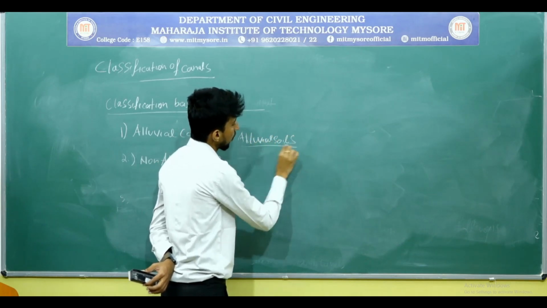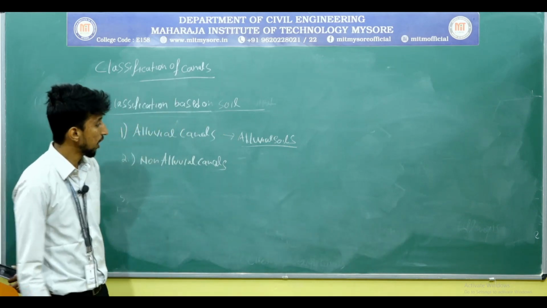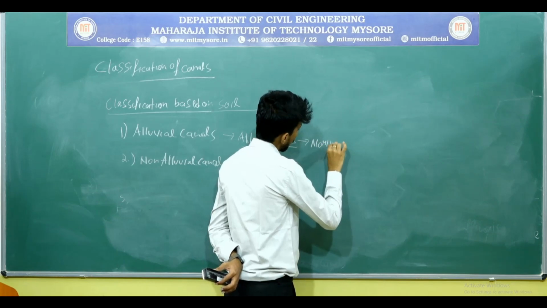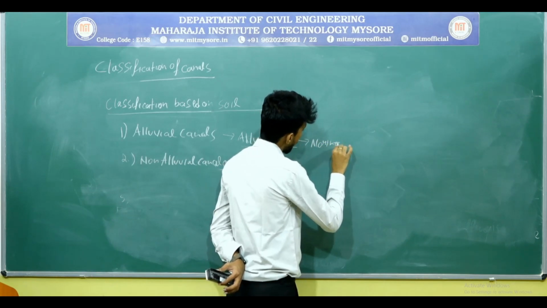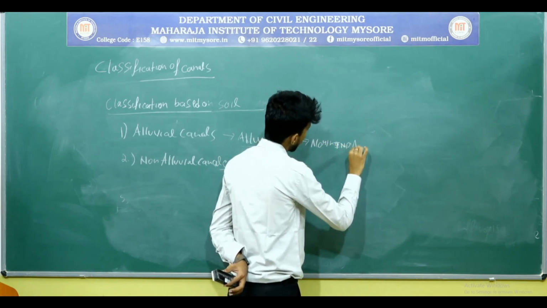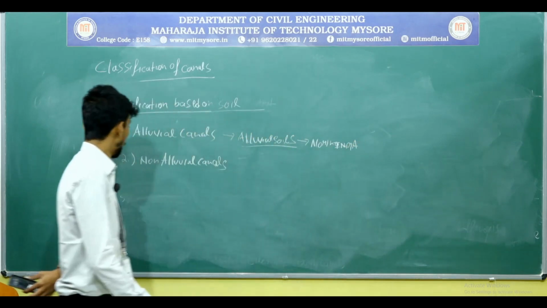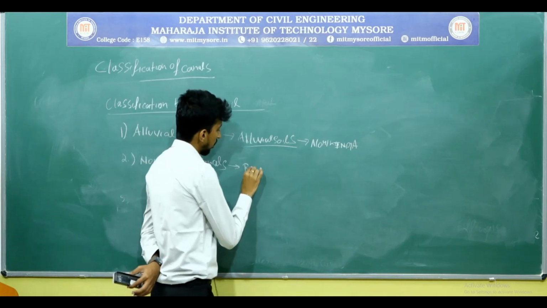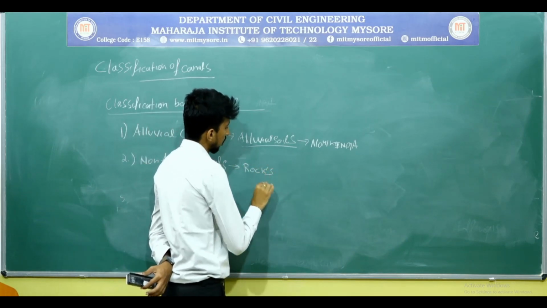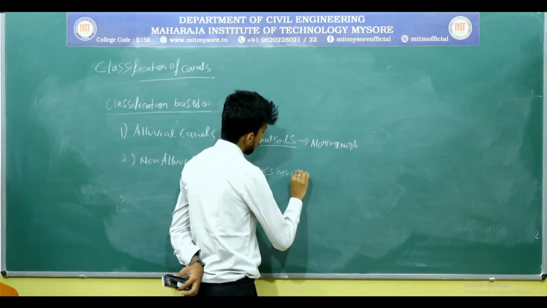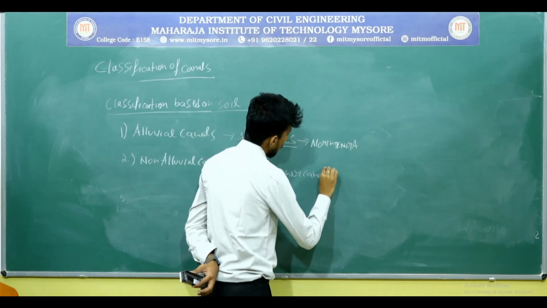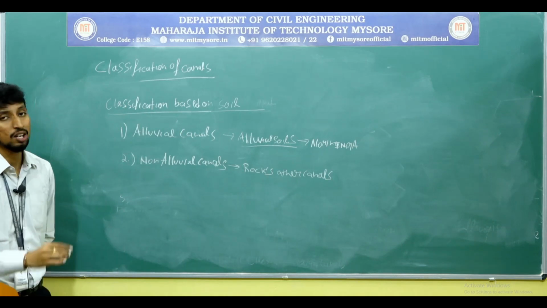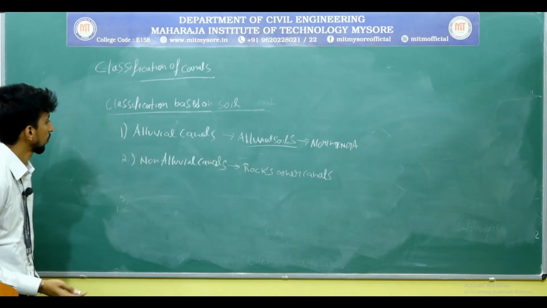Alluvial soils are good for agricultural purpose. Usually alluvial soils are found in North India. Whereas non-alluvial canals are constructed on rocks or other soils. These types of canals are called non-alluvial canals.